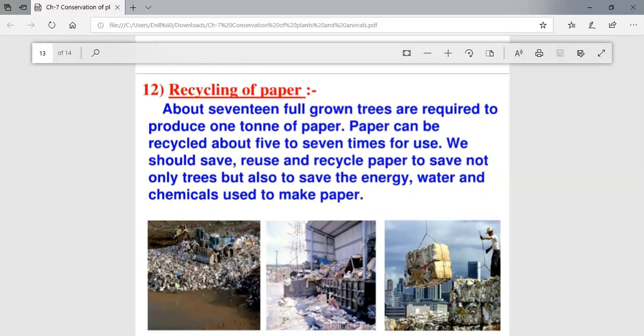We should use, save and recycle paper, not only to save trees, but also to save energy, water, and chemicals used to make the paper. So I think everybody is familiar that we should not waste paper. We should save paper. Whenever there is waste paper at your home, you should sell that paper to the kabadi wala so that he can recycle it and we can use the papers again. Don't throw paper here and there. So you people are already familiar about it.